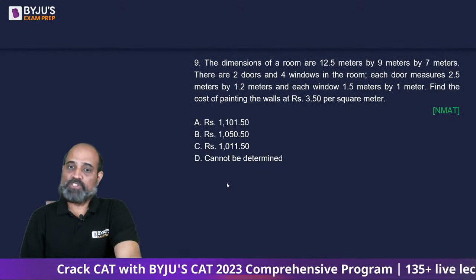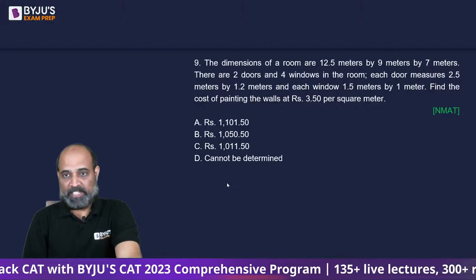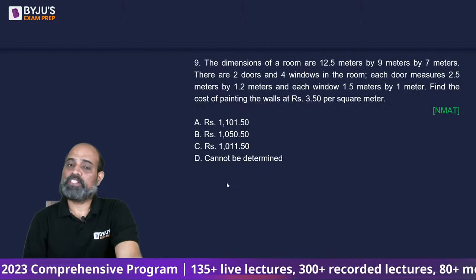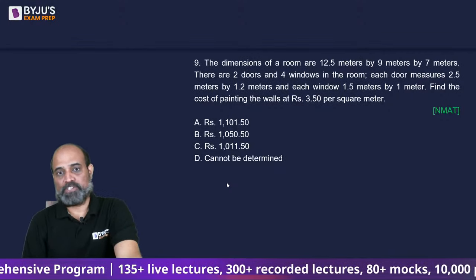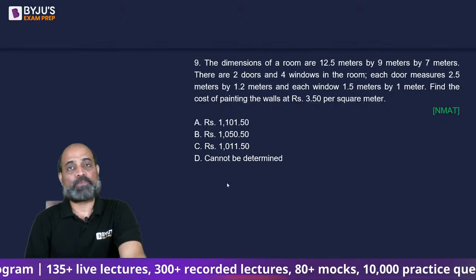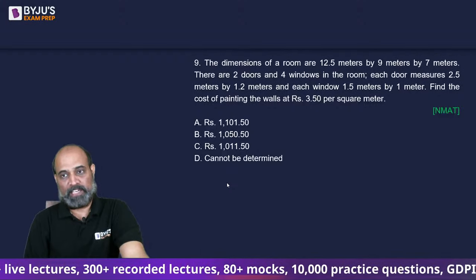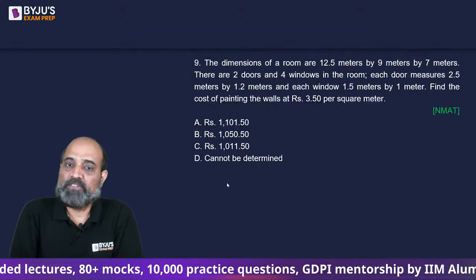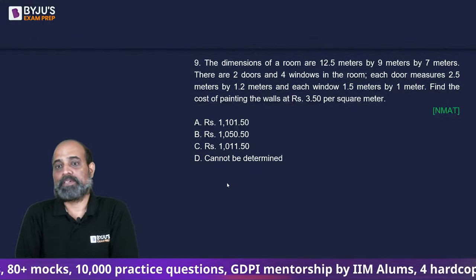Okay. The dimensions of a room are 12.5 meters by 9 meters by 7 meters. There are 2 doors and 4 windows in the room. Each door measures 2.5 meters by 1.2 meters and each window 1.5 meters by 1 meter. Find the cost of painting the walls at 3.5 per square meter.